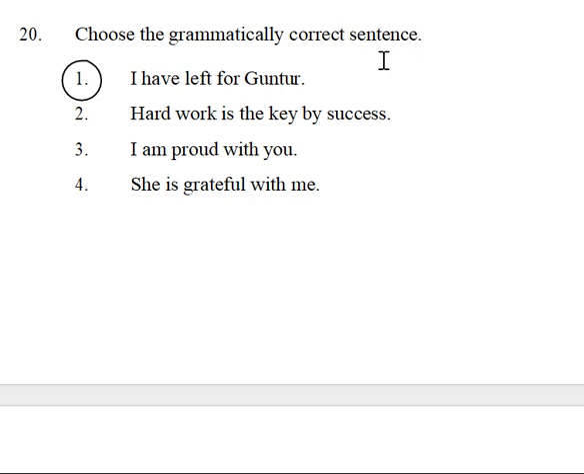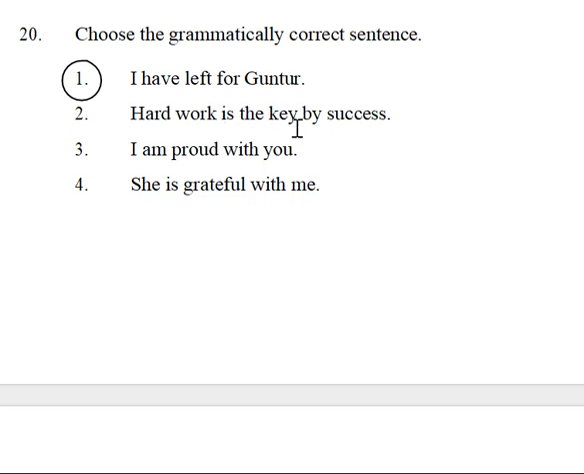Choose the grammatically correct sentence: I have left for Guntur. Totally present tense is appearing and time is not mentioned. We can use have left, present perfect. This is a very important point you have to note. When the time is not there and you feel the work is completed, that is present perfect.